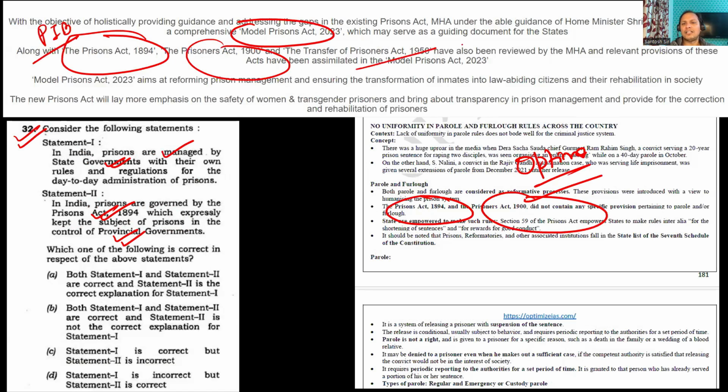This was also covered in our Optima current affairs notes. This is also covered in our monthly current affairs test. You can see this. Guys, how many of you think this is amazing? Every question, guys, each and every question, I'm just showing you each and every question. Okay, just write AMZ in the comment box, guys.